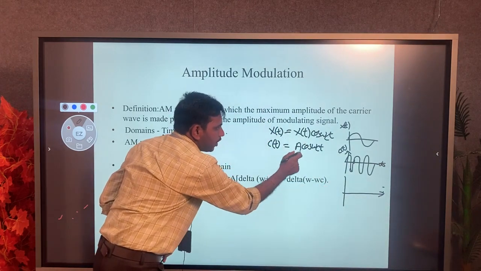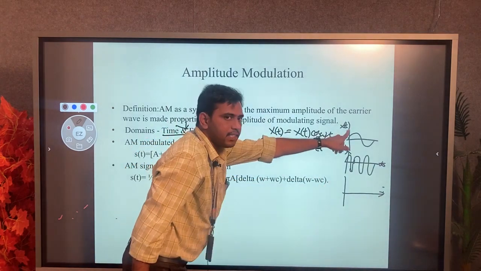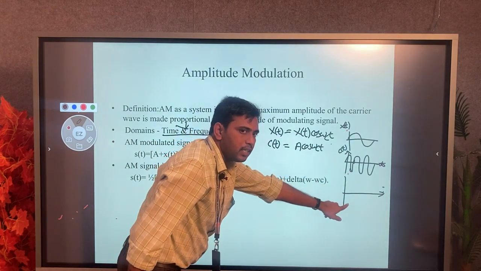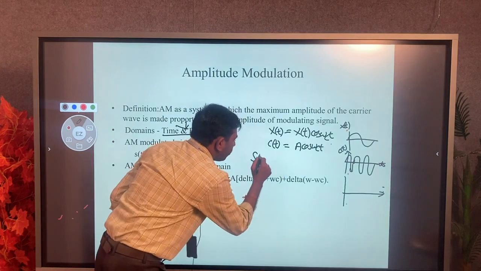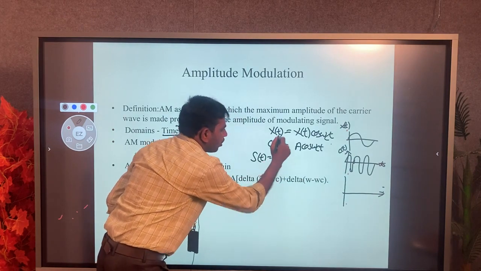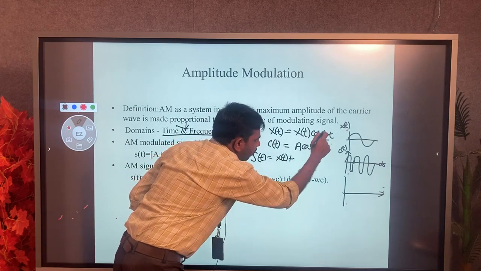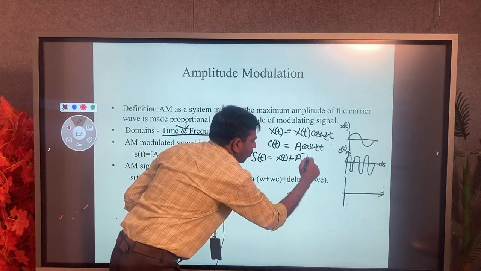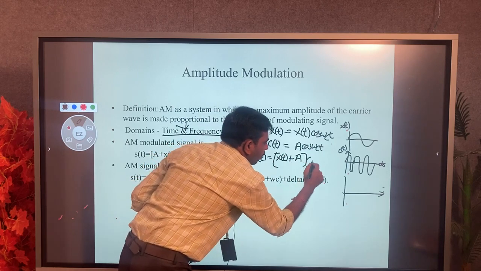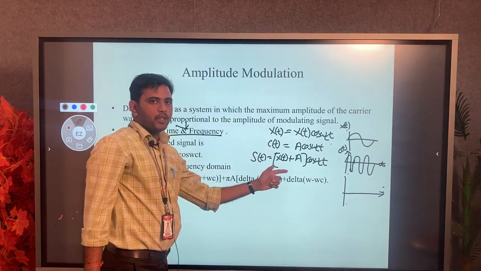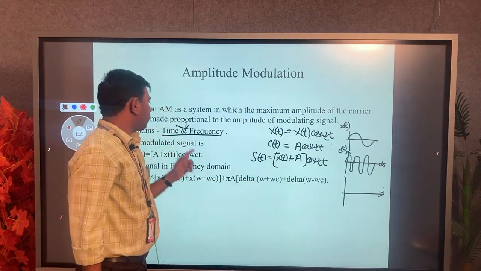We have to sum these two signals, because my message signal is superimposed onto the carrier signal, then we get the AM signal. So the amplitude modulated signal S of t is equal to x of t plus A, and summing both, we take the common cos omega ct. So S of t equals x of t plus A, into cos omega ct. This is my required amplitude modulated signal in terms of the time domain.